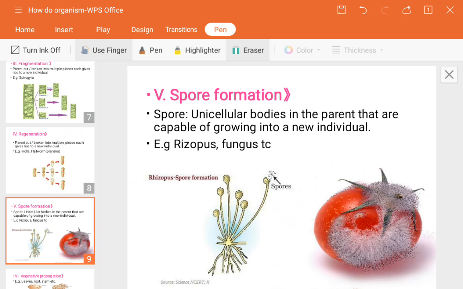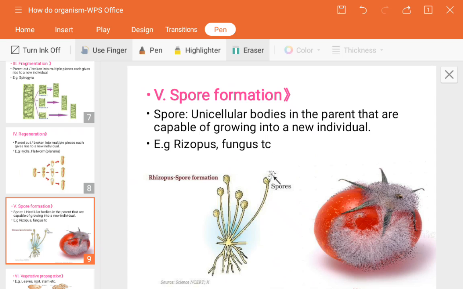Next is spore formation. These things you have studied in the lower classes many times. So what does spore formation mean? See, first of all you must know what is meant by a spore, where it is actually produced, by whom, and what its role is. Then only can you understand how the spore formation process is done through